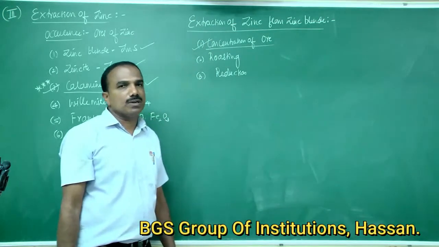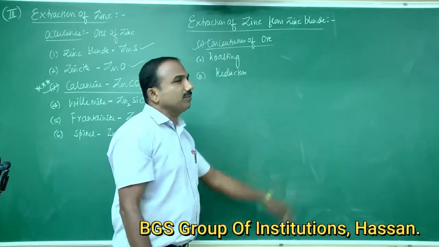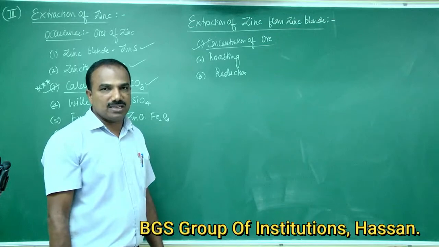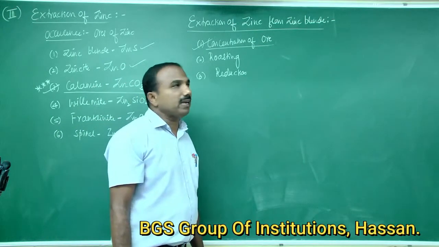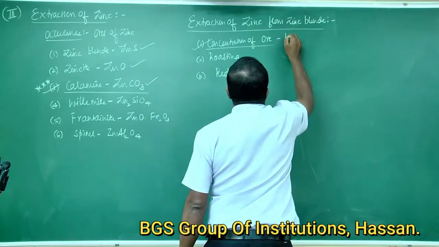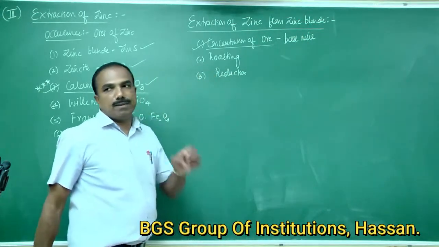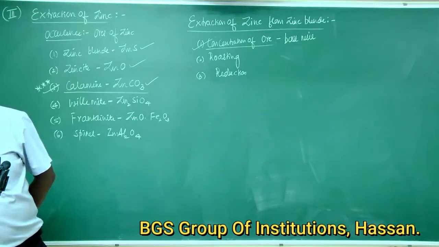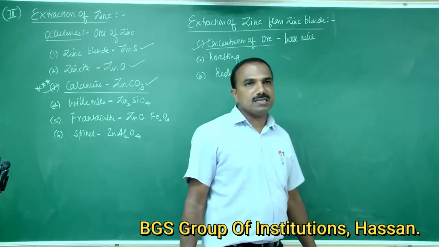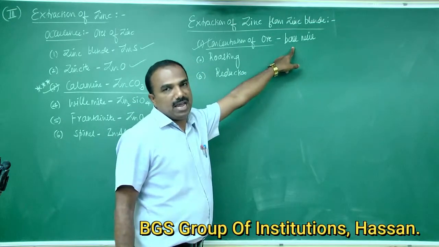First, concentration of ore. The huge lumps of the zinc blende ore are made into small pieces with the help of jaw crushers, and finally powdered with the help of a ball mill or stamp mill.